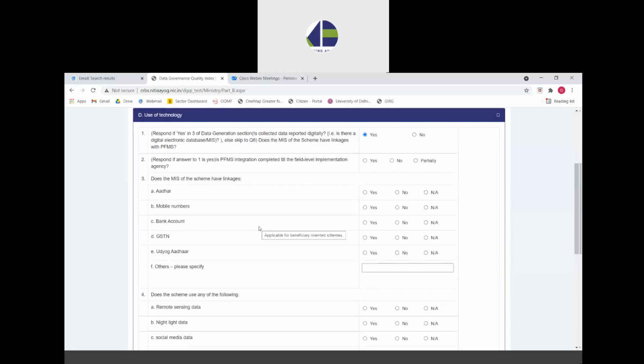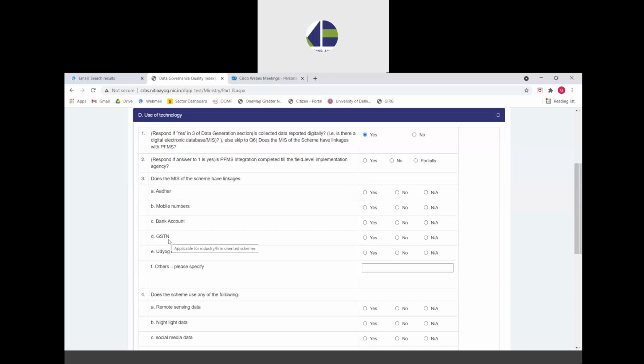The third question asks whether the scheme MIS has linkages with other important platforms. For example, the first three linkage platforms are Aadhaar interface, the mobile numbers, and the bank accounts. To improve the quality of data and to reduce leakages, this is very important, and it's applicable for beneficiary oriented schemes only. So, for beneficiary oriented schemes, the Ministry or Scheme Division must choose between yes or no. However, if it is not a beneficiary oriented scheme, then the scheme division can select not applicable.